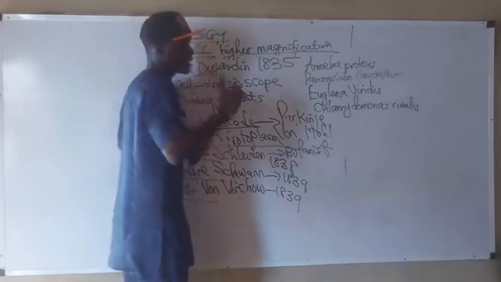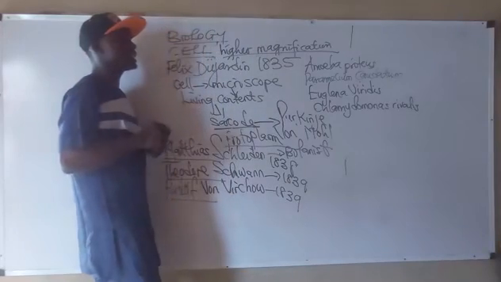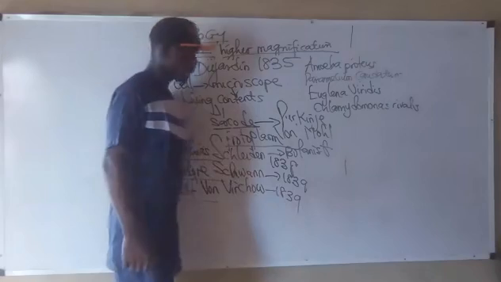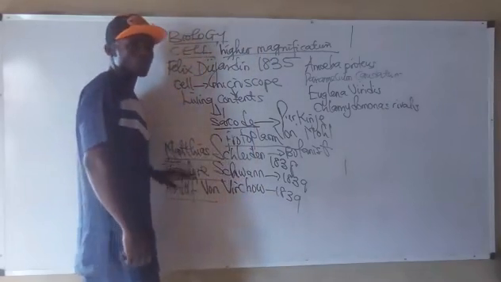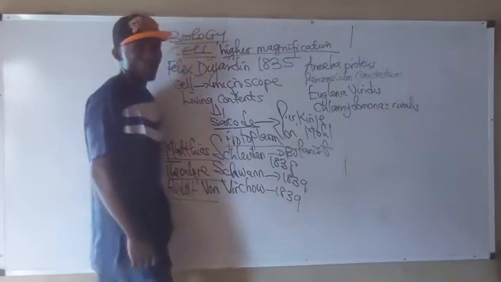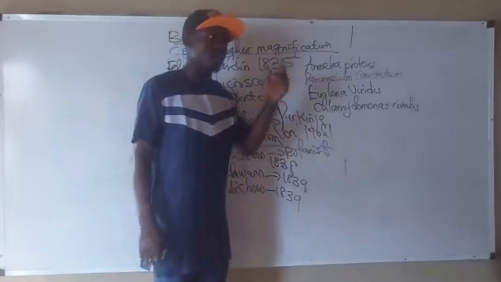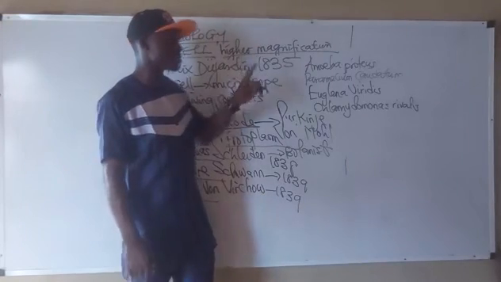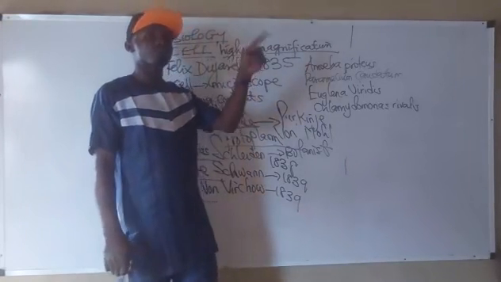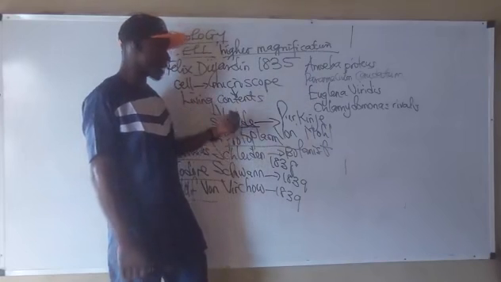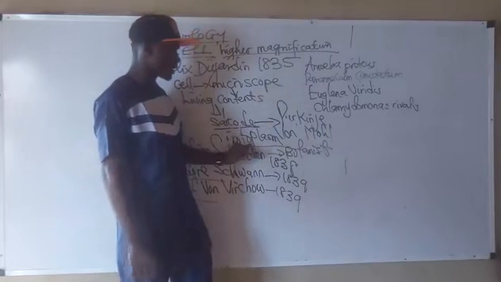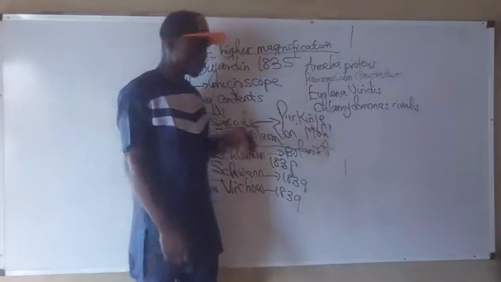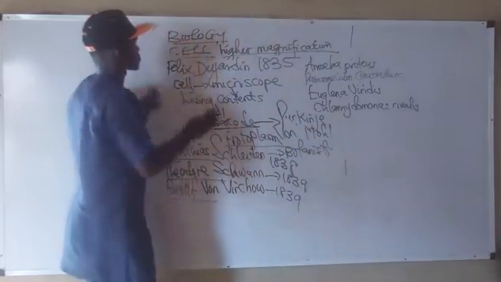Don't forget the three scientists that were involved in the postulation of the cell theory in 1839 were Matthias Schleiden, Theodor Schwann, and Rudolf von Virchow. Don't forget what Anton van Leeuwenhoek stated. Don't forget that Felix Dujardin was the first to state that all living things were made up of cells. He coined the word sarcode, which was then called protoplasm by Purkinje and von Mohr. Please do not forget that.